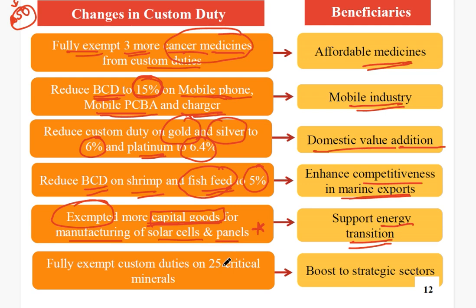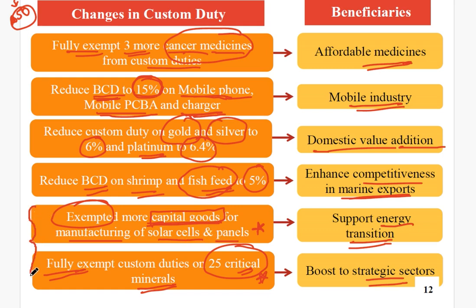Okay, now 25 critical minerals, you can see here the custom duties for all these 25 critical minerals have also been fully exempted. This will help to boost the strategic sectors. Okay, so these two are important, I think. Why? Because these critical minerals are also useful in making the solar cells and panels.